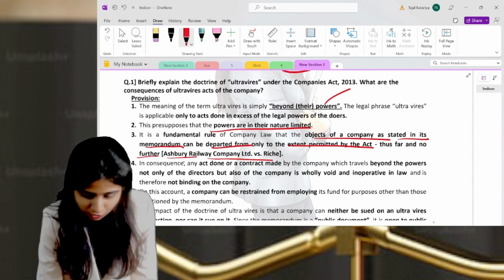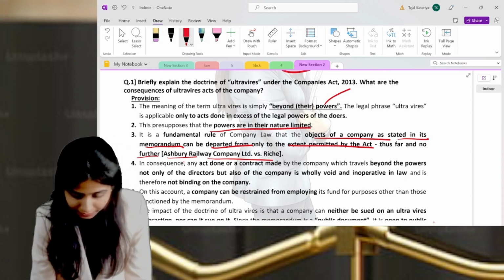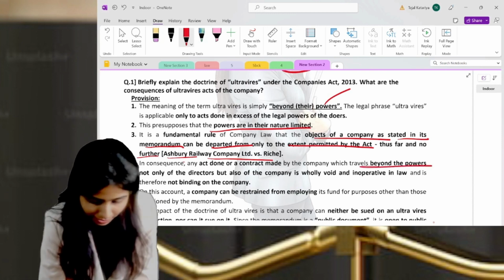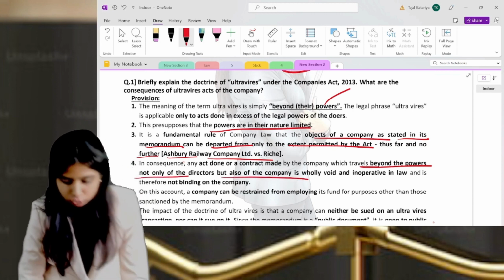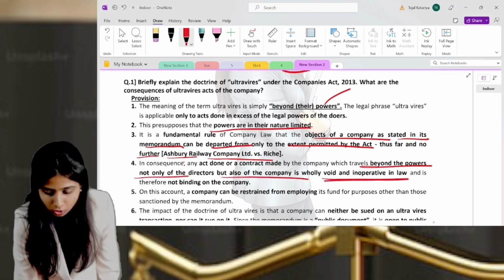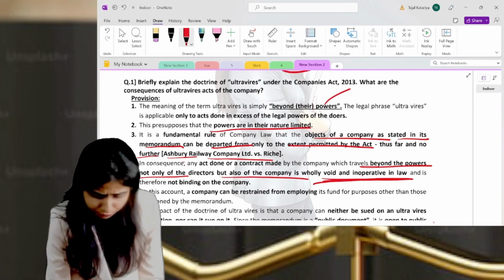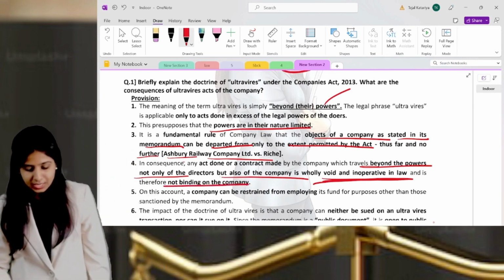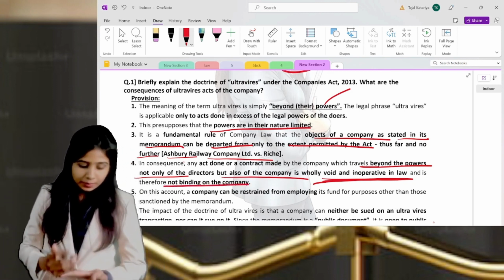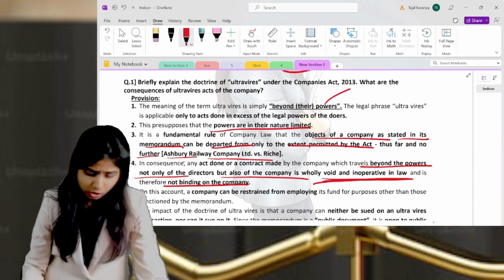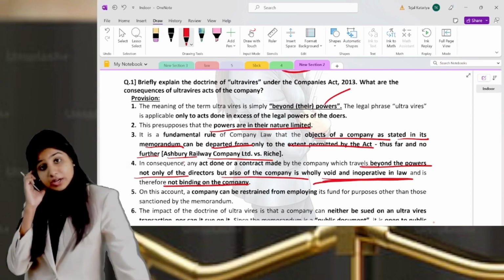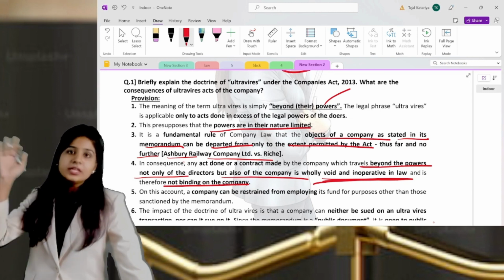And the consequences: any act done or a contract made by the company which travels beyond the powers, not only of the directors but also of the company, is void and inoperative in law. And therefore, it is not binding on the company. That means you are going beyond the powers of the director, but also of the company, that means beyond the powers of the Companies Act also.